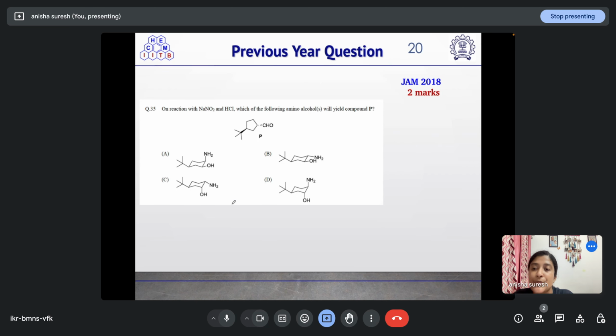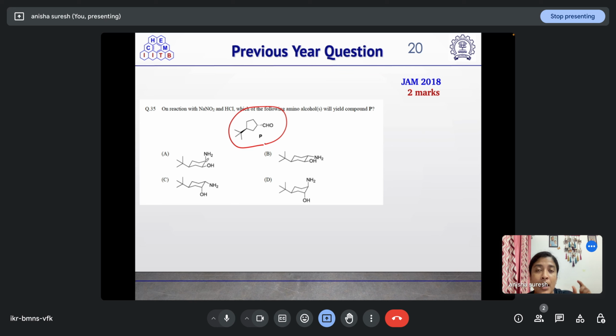Now coming to another question. On reaction with NaNO2 and HCl, which of the following amino alcohols will yield compound P? So this is the product, and under NaNO2 HCl conditions, a diazotization reaction will be taking place. This will result in the formation of N2 plus, which is a good leaving group. So which of these four amino alcohols will result in the formation of compound P?